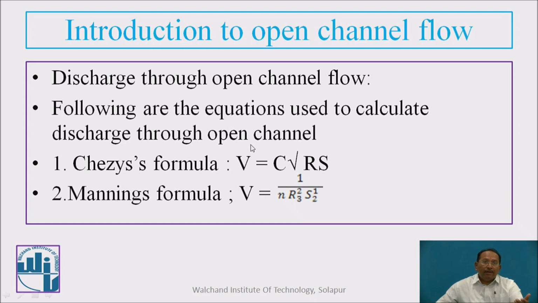So velocity we can calculate by C, which is Chezy's constant, and R is a very important term, that is hydraulic radius, and S is the slope. Similarly, Manning's formula is there. V is equal to 1 upon n R raised to 2 by 3 S raised to half. R is again hydraulic mean depth, which is area upon the perimeter. n is Manning's coefficient, and S is slope.